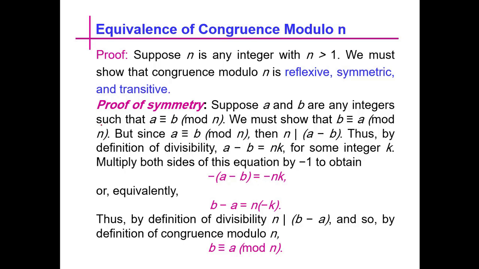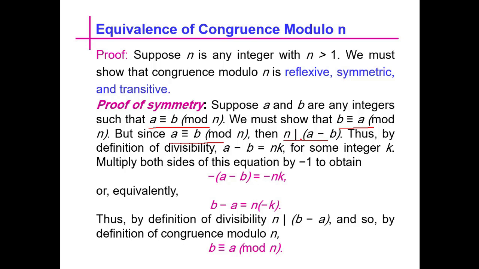Now we go to the proof of symmetry. To prove symmetric, suppose a and b are any integers such that a is congruent to b mod n. We must show that b is congruent to a mod n. But since a is congruent to b mod n, then n divides a minus b.